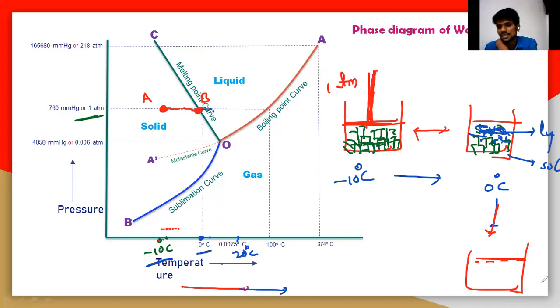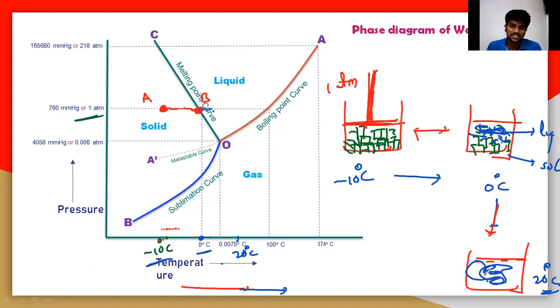So at 20 degrees Celsius, what happens here? Definitely at 20 degrees Celsius, all the solid ice particles can be completely converted into liquid here.